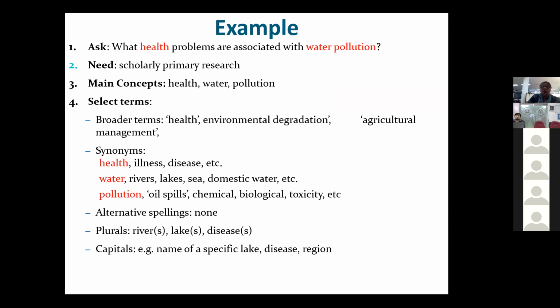what is water pollution? Water could be river, lakes, sea, domestic water, etc. Pollution could be oil spills, chemical, biological, toxicity, etc. And alternative spellings also matter, and plurals and capitals also. For all of these, alternative spellings, plurals and capitals, you make use of truncation marks or these strings that you make. You will have that in my following slides also.